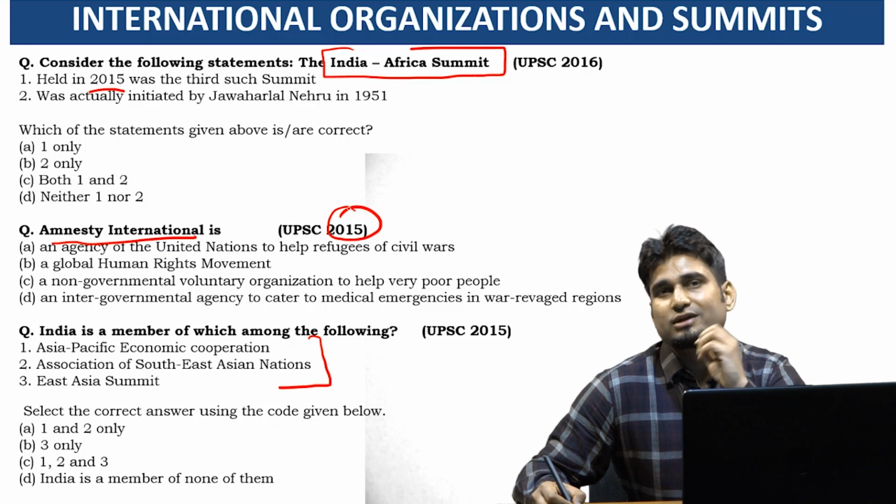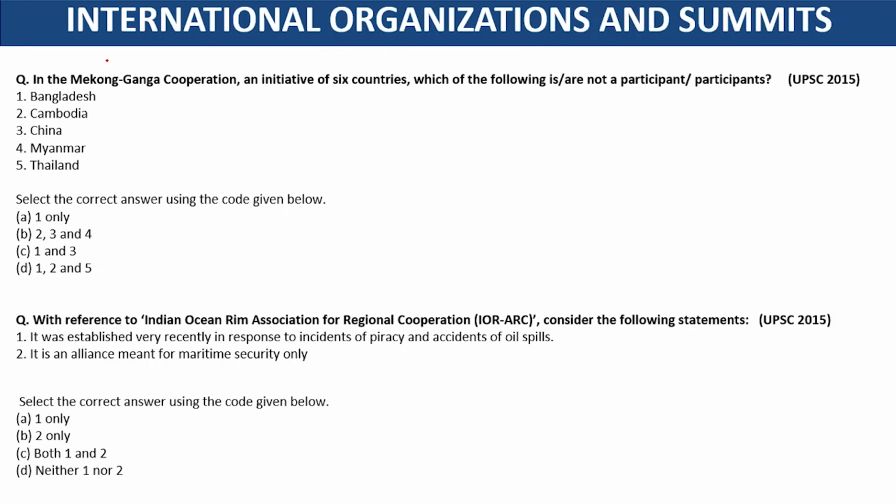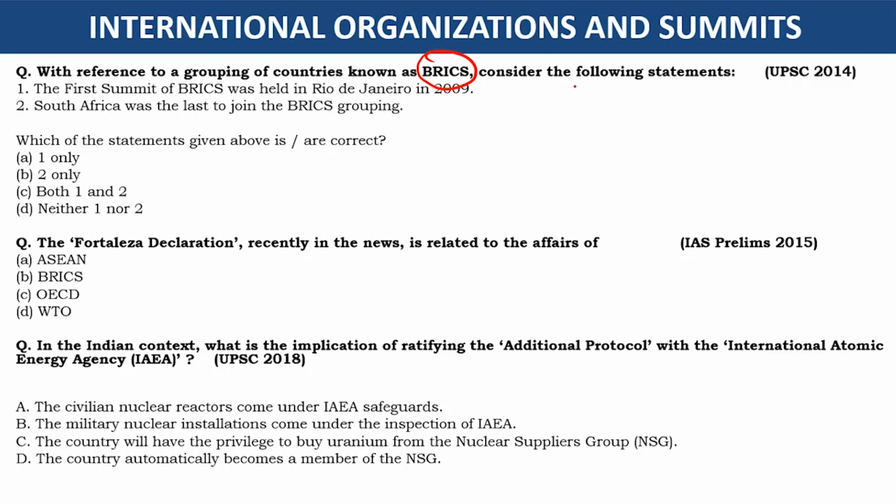Next, they asked about Mekong Ganga Cooperation in 2015, very much in news, and they asked about it. Indian Ocean Rim Association in 2015. Next, they asked about BRICS in 2014.